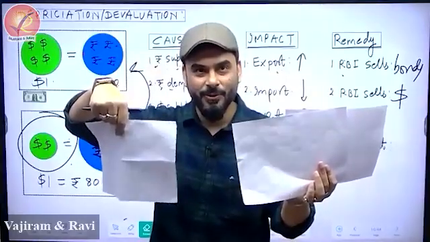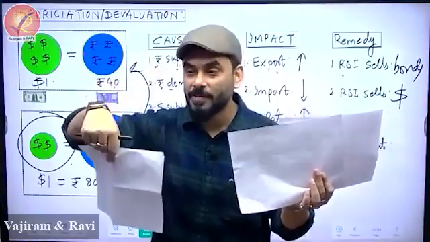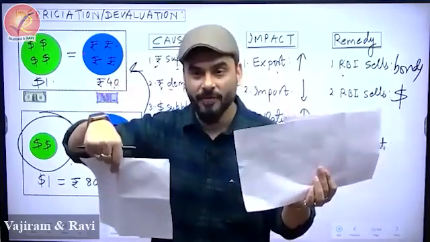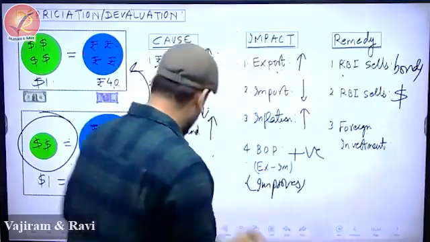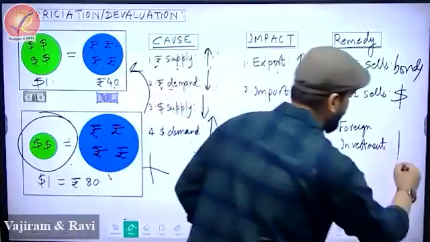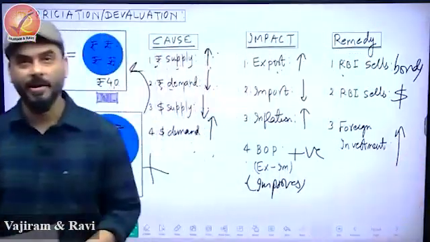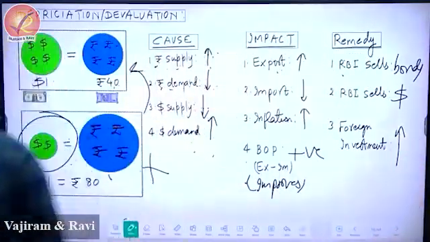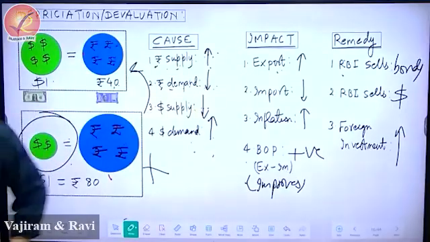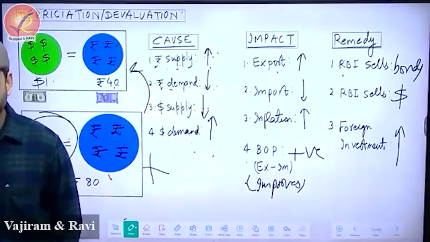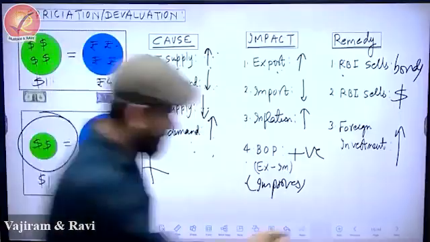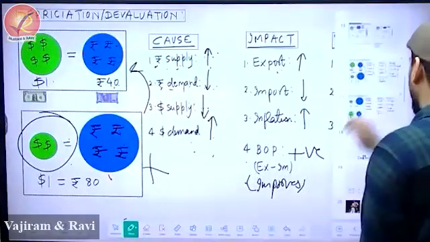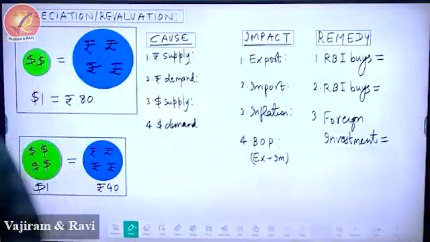So if somebody asks you, how will you use foreign investment to correct the depreciation of rupee? You should say, we will increase the foreign investment. FDI and FII, simple, done. So this is how we do it. Now let's do the opposite case and then I'll give you a combined dictation. Most welcome. So combined dictation, but before that, this part.